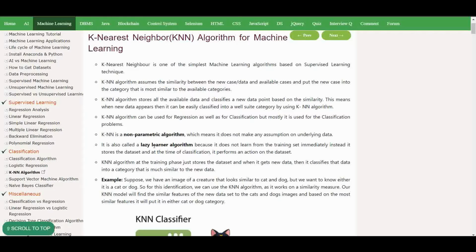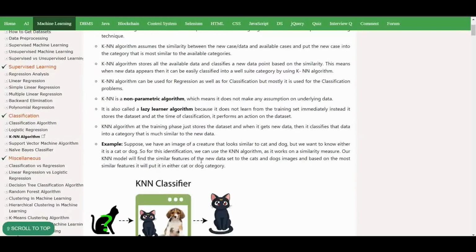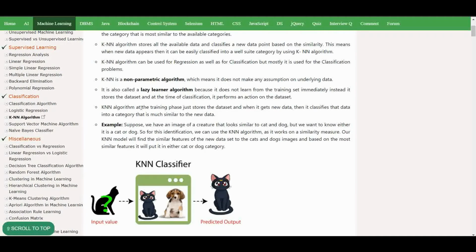It is also called a lazy learner algorithm because it does not learn from the training set immediately. Instead, it stores the dataset, and at the time of classification it performs an action on the dataset. So the KNN algorithm at the training phase just stores the dataset, and when it gets new data, it classifies the data into the category that is most similar to the new data.